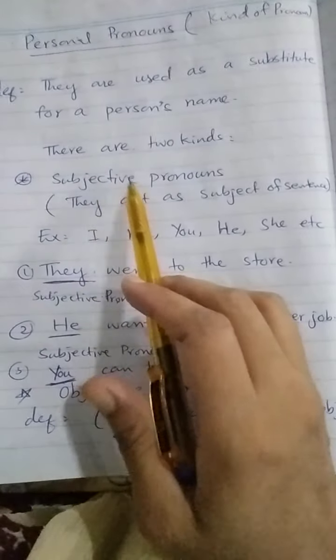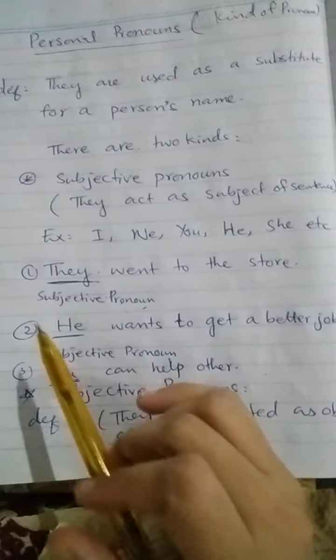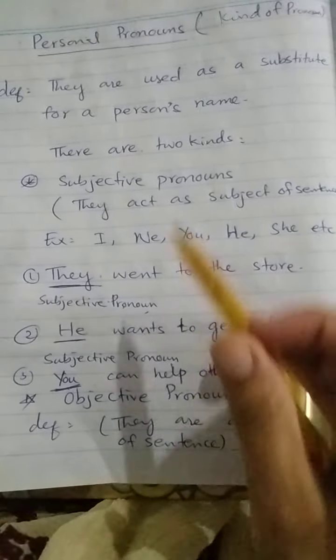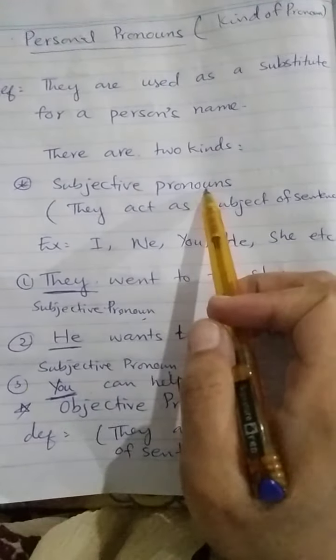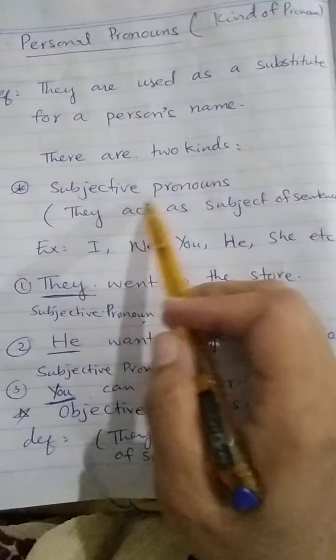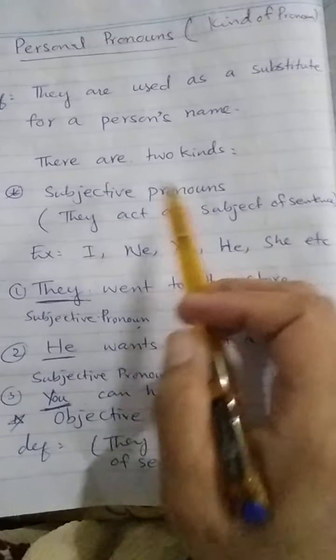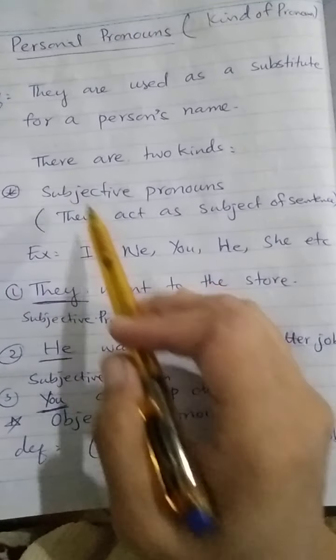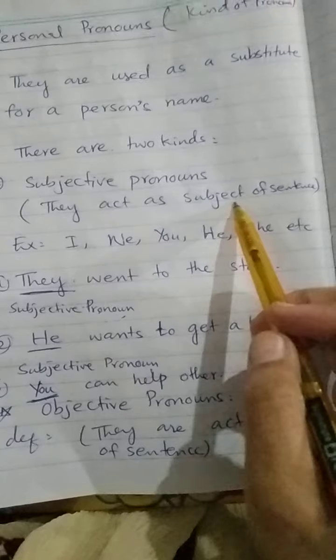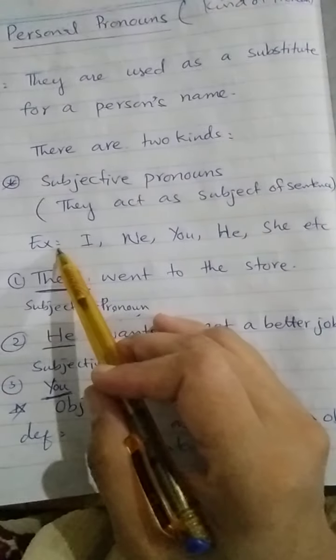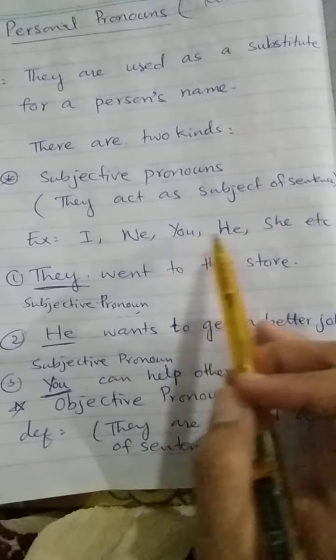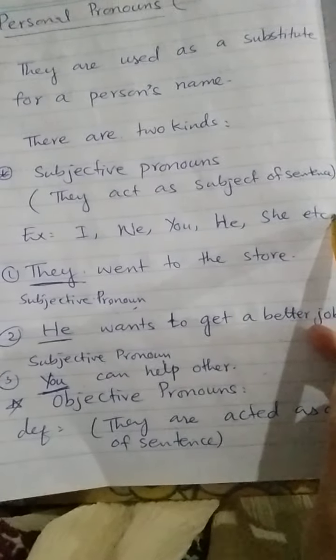Number one, subjective pronouns. Number two, objective pronouns. Subjective pronouns are those pronouns which act as the subject of a sentence. For example, I, we, you, he, she, etc.